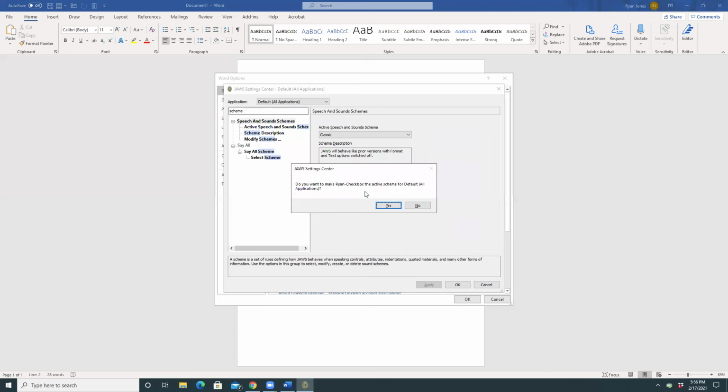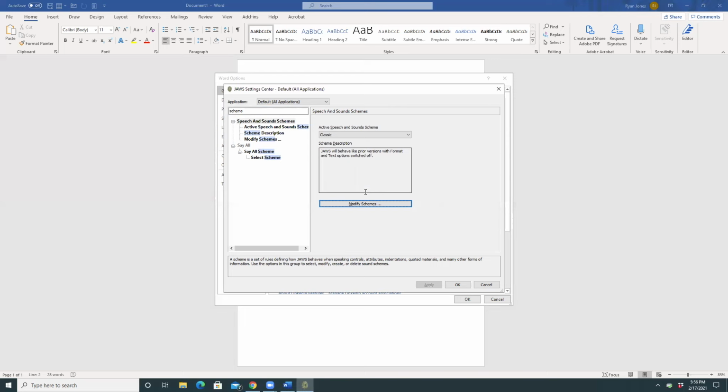Enter. Speech and sound schemes page. Modify schemes button. JAWS Settings Center dialog. Do you want to make Ryan-checkbox the active scheme for Default (all applications)? So this is asking me now, do I want to make this new scheme the default one for all applications? I'm going to tell it no. No button. Space.